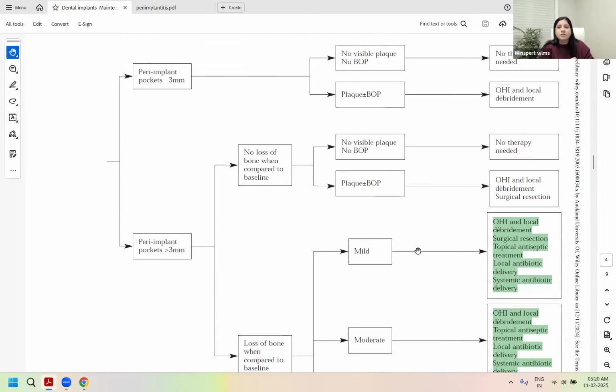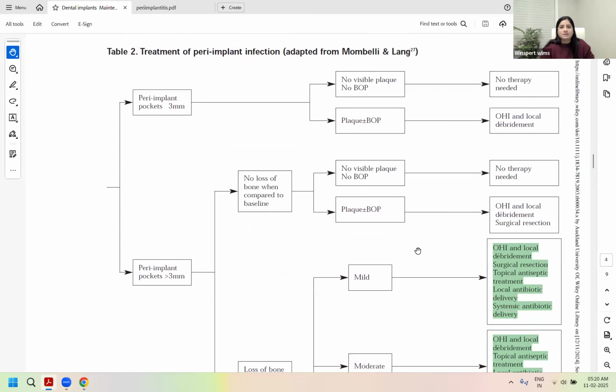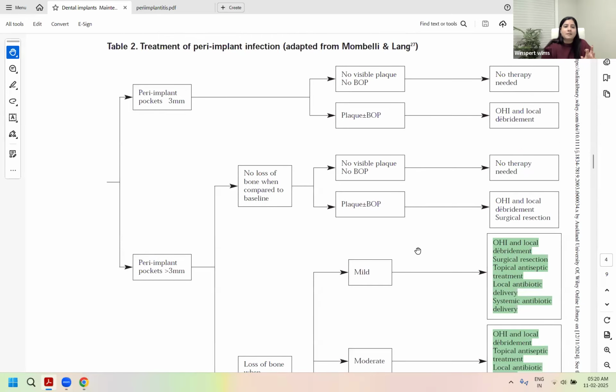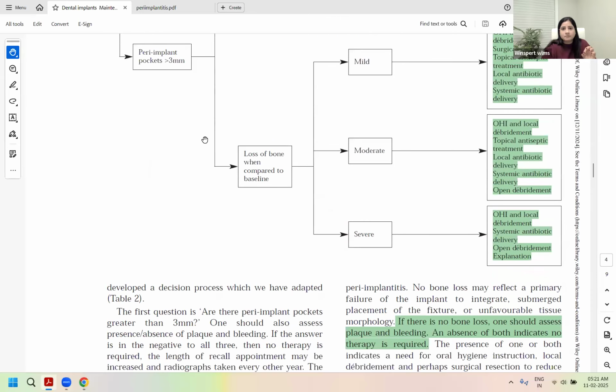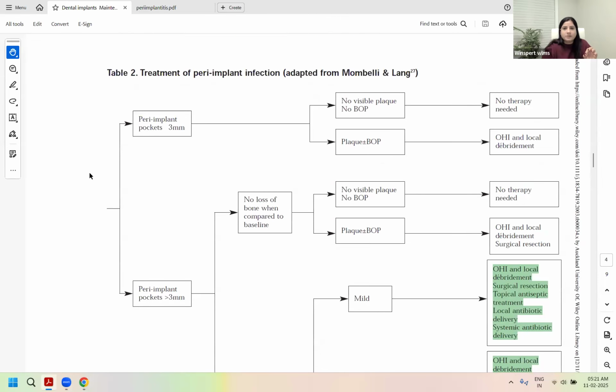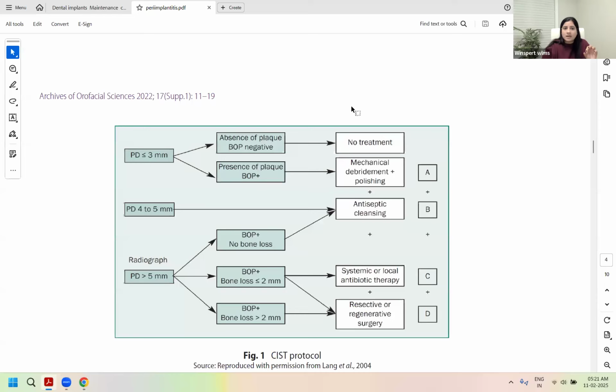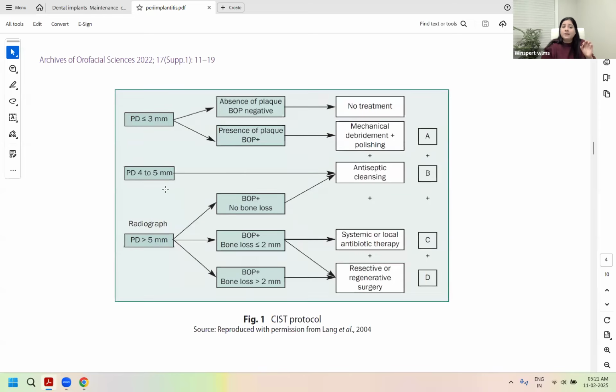Now, this is one table which helps you understand the treatment and summarize it, where the peri-implant pocket is 3 mm or greater than 3 mm. This is another international criteria of 3 mm, then 4 to 5 mm, and then 5 mm.